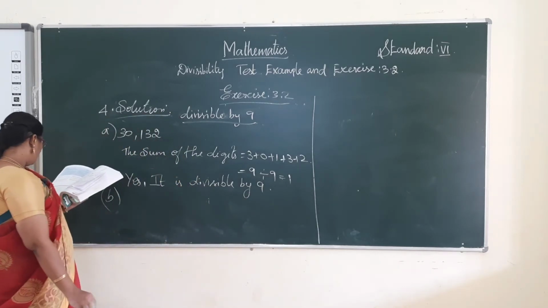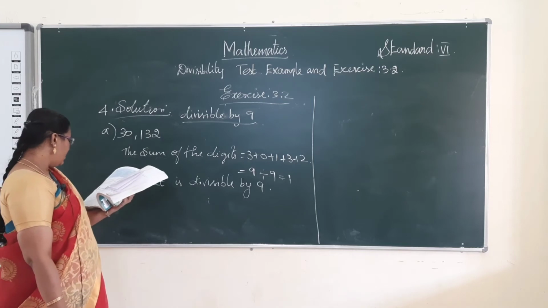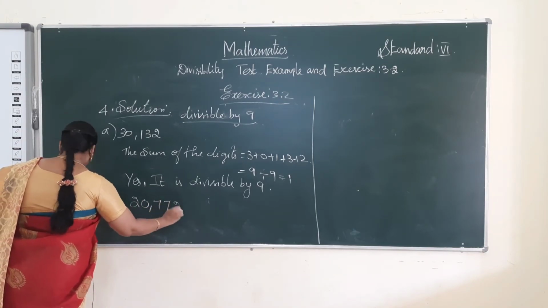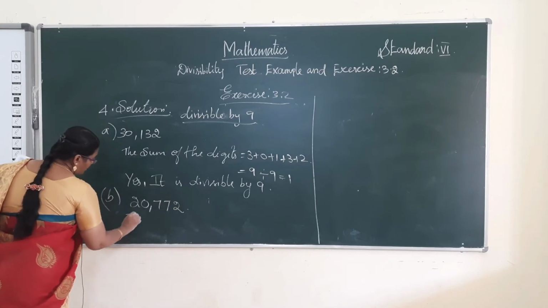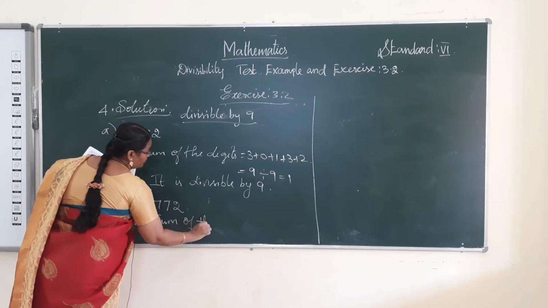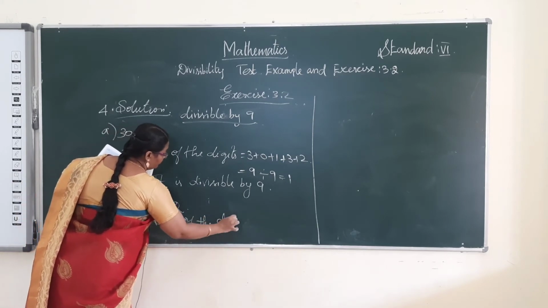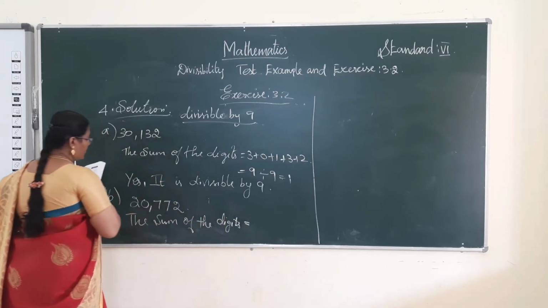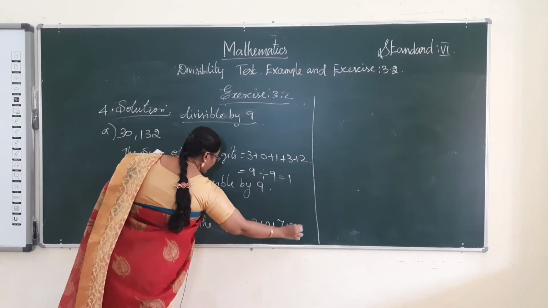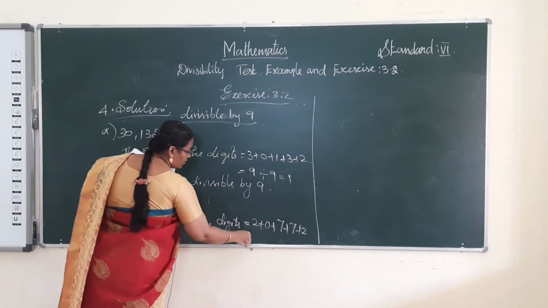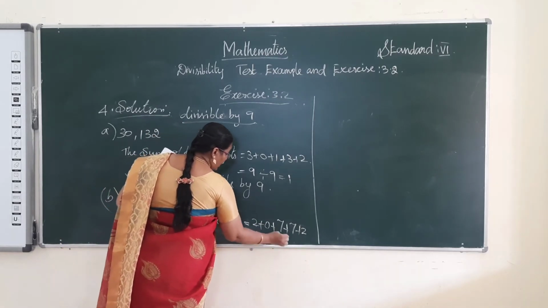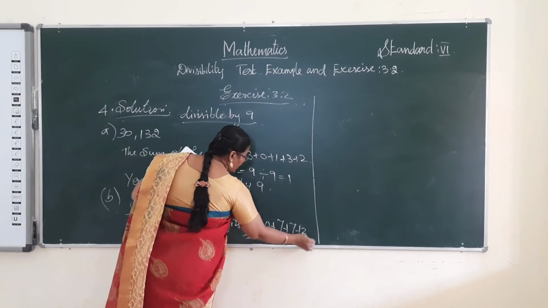That's it. Next one, B problem. Which of the following is divisible by 9? 20,772. The sum of the digits is 2 plus 0 plus 7 plus 7 plus 2. 2 plus 7 is 9, plus 9 is 18. 18 is divisible by 9.